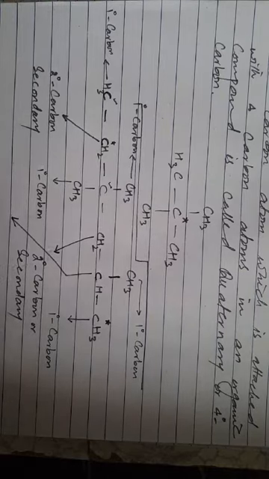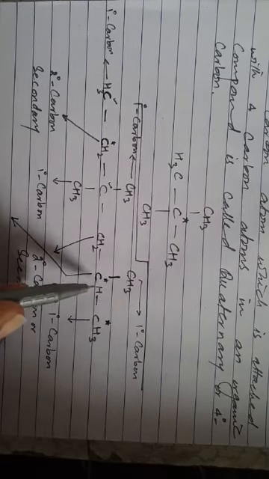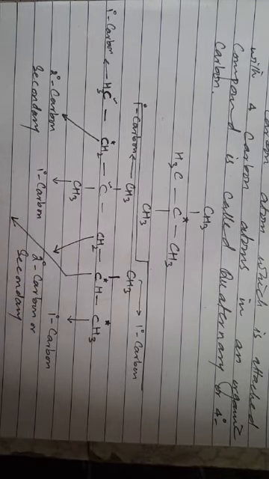This CH group is directly attached to a first, second and third carbon, and here we can also mark an asterisk. So there are three carbon atoms and one hydrogen atom directly attached to this carbon atom. So this carbon will be called a 3 degree carbon atom or tertiary carbon atom.